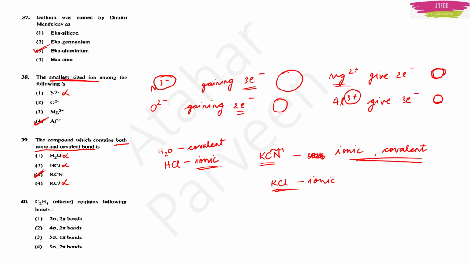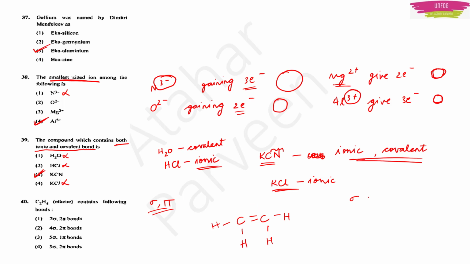Next we have the C2H4. Ethene contains the following bonds. So he is asking us how many sigma and pi bonds are present here. So let us draw the structure of ethene first. Ethene, so C double bond C will be present. Alkenes, no? So it will have 4 hydrogens.